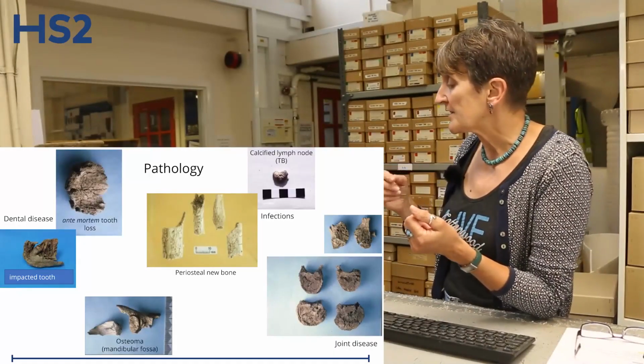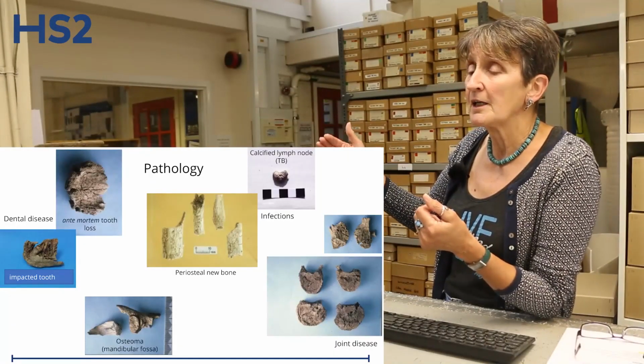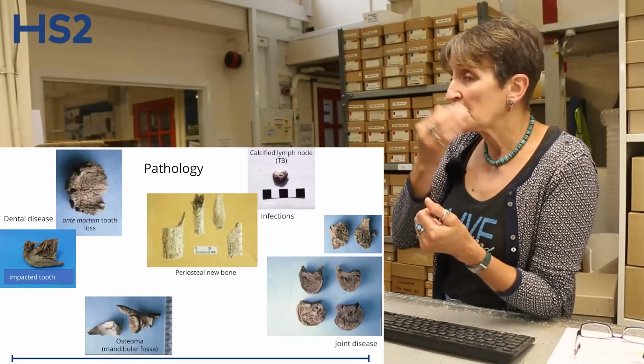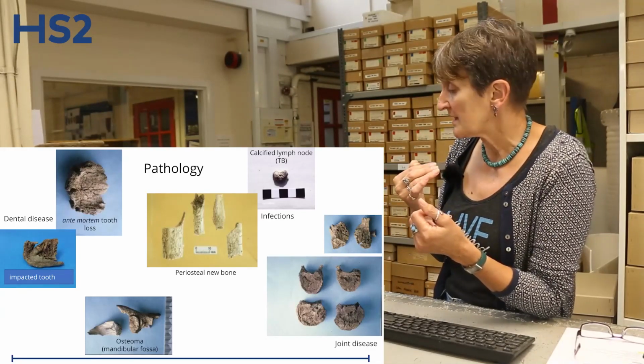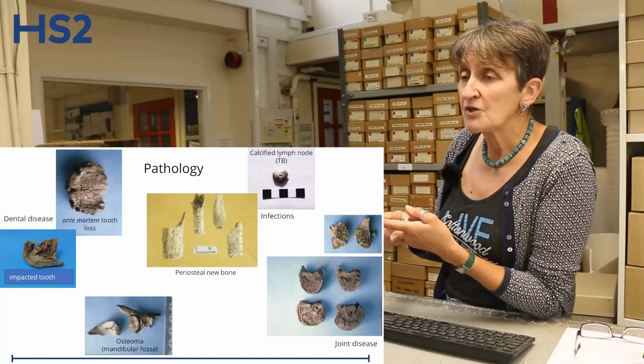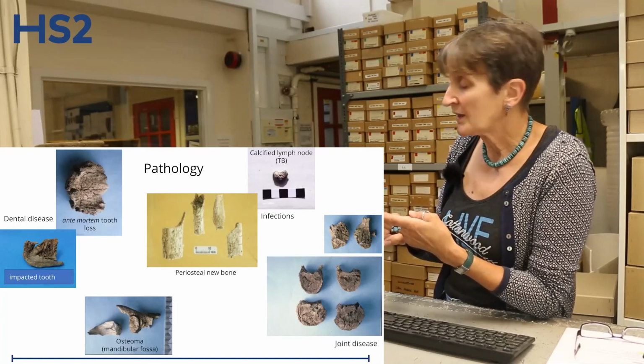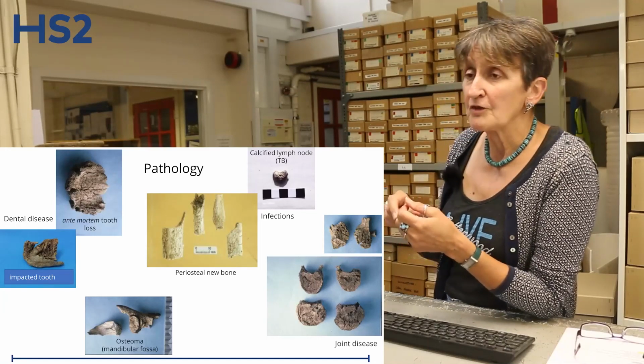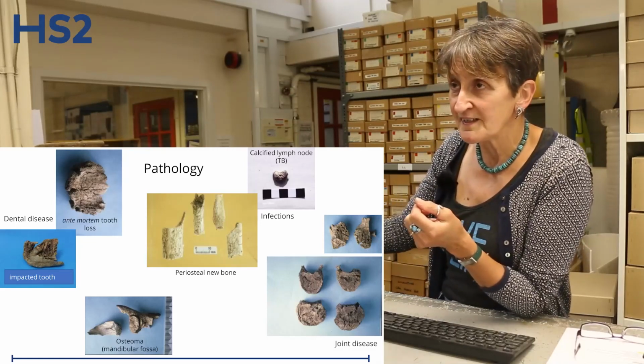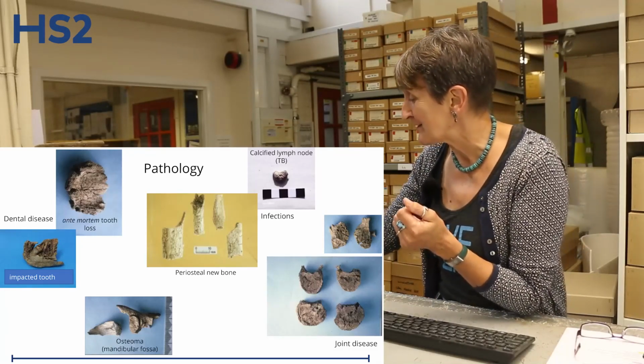For instance, here we've got a number of dental lesions. You can see here a part of the maxilla, that's your upper jaw, where this person has lost quite a lot of teeth ante-mortem, either due to excess wear or probably due to caries lesions. There's impaction of, you might have to believe me on this one, but this is an impacted tooth that we can see in the other image here.